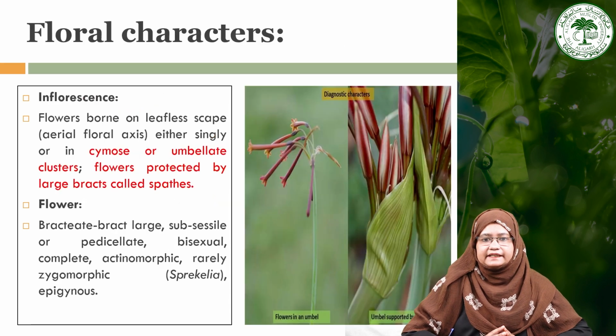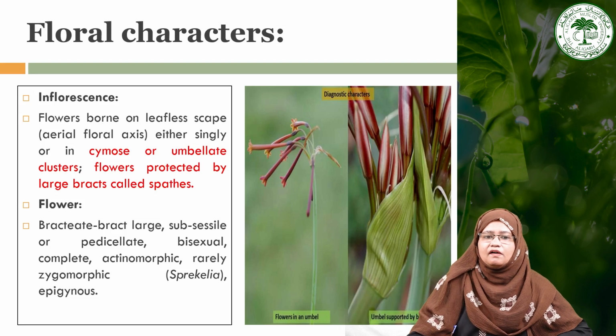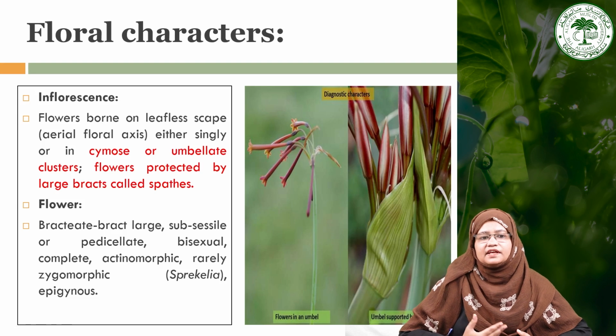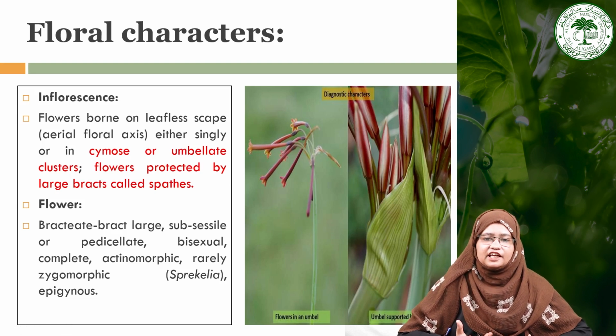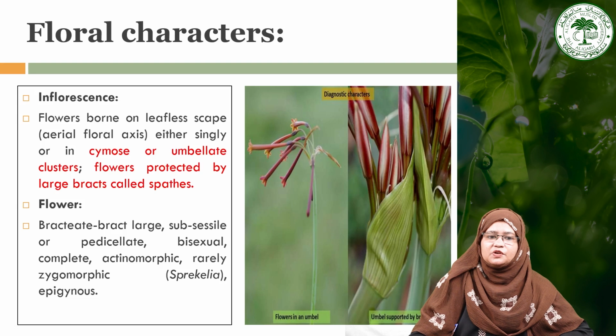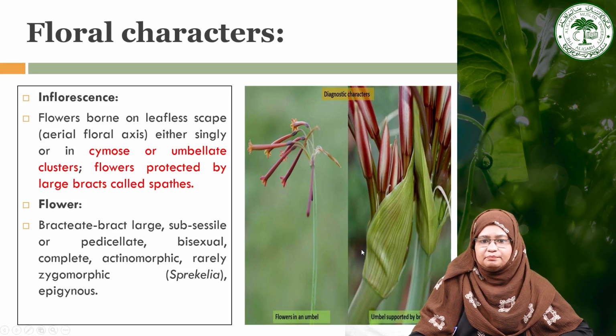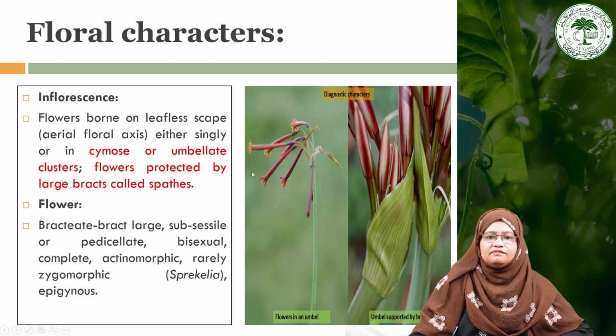Now moving towards the next floral character of this family, that is the inflorescence. Generally flowers are borne on a leafless scape, either singly or in a cymose or umbellate cluster. So they may be solitary flowers, or they have a cymose or umbellate type of inflorescence, and generally you will find these flowers are protected by a bract called a spathe. As you can see here, this umbel is supported by a bract, which you can visualize here, and this is a flower. You can see here it is an umbellate arrangement.